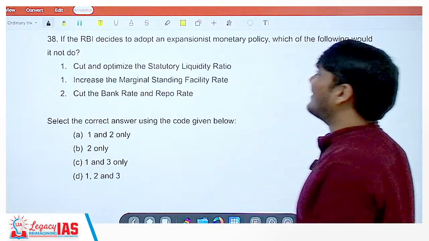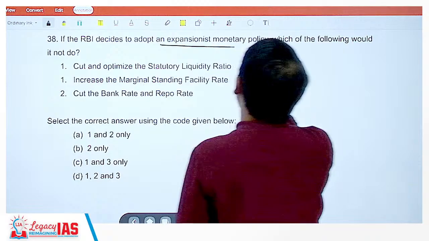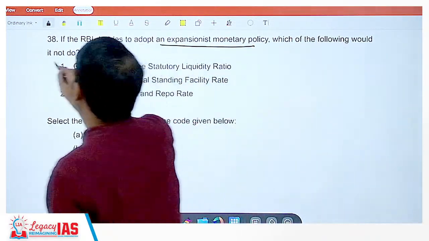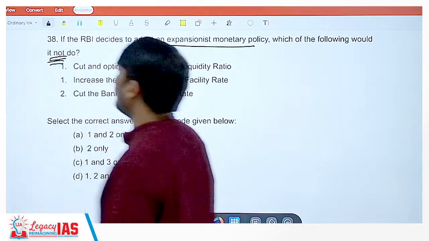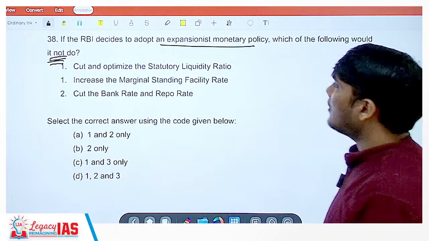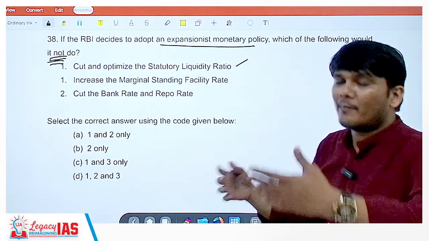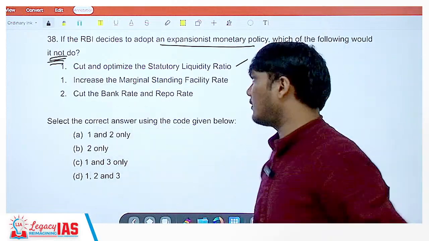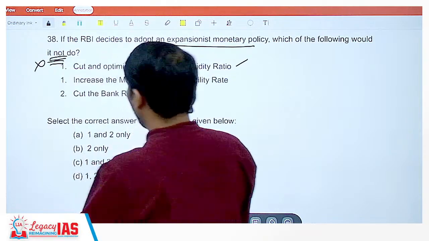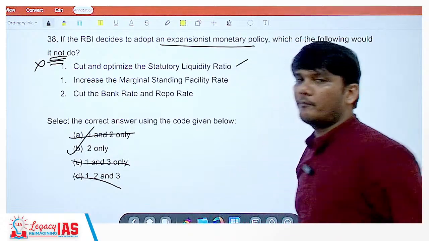38. If the RBI decides to adopt an expansionist monetary policy, which of the following would it not do? Cut and optimize the statutory liquidity ratio. It will do that, so that more money is available. Expansionary policy, so it will do that. So this is a wrong statement. Since one is wrong, this is gone, this is gone, this is gone. You are left with only B option.